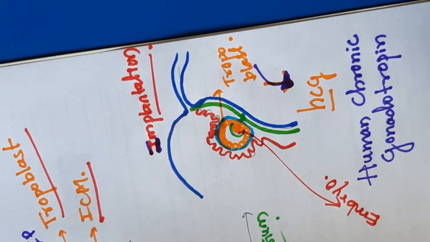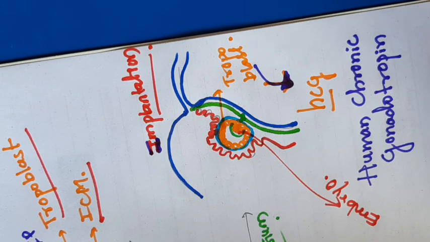Okay, we can continue tomorrow. The next topic is pregnancy and embryonic development. Today we understood fertilization and zygote formation. The zygote undergoes cleavage, that is mitotic division, to form a morula, and the morula becomes a blastocyst.